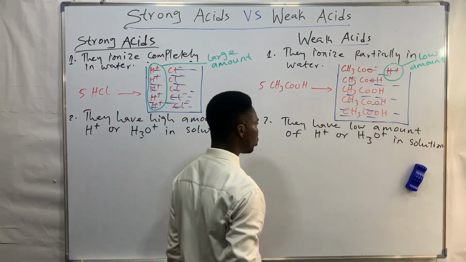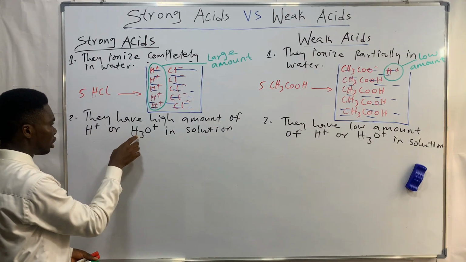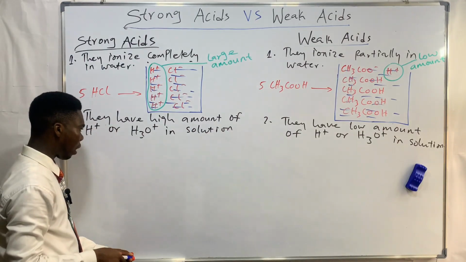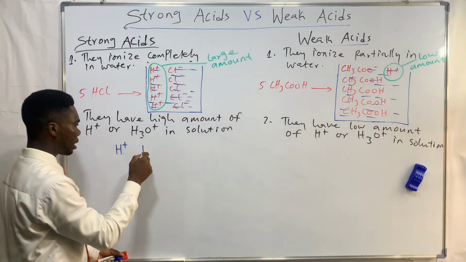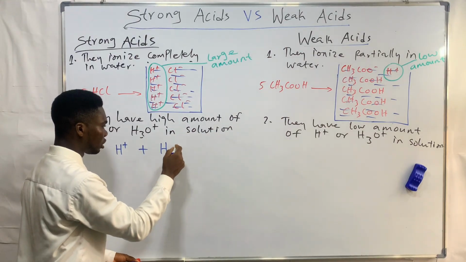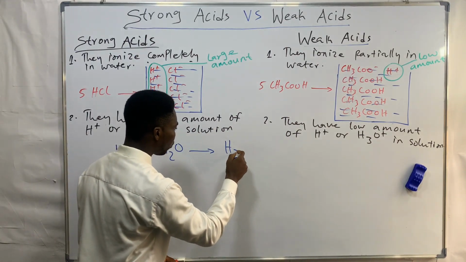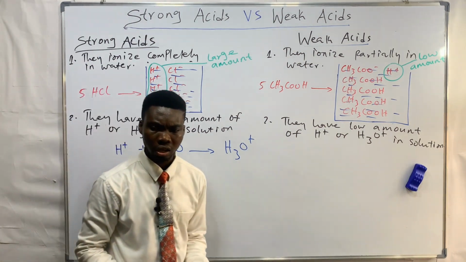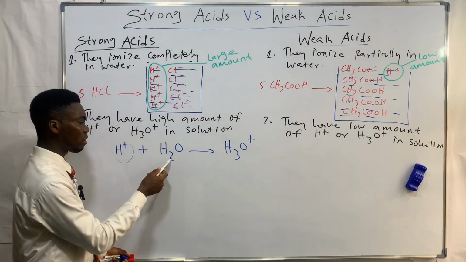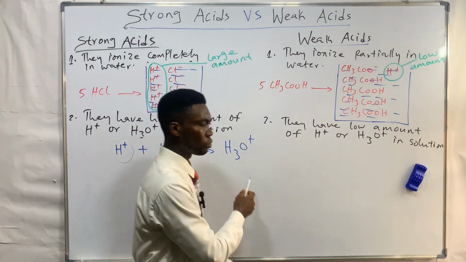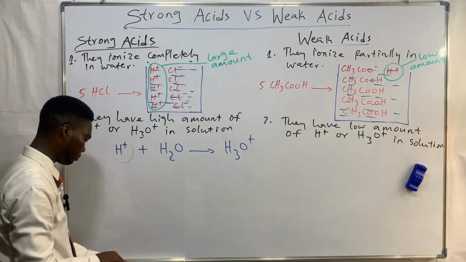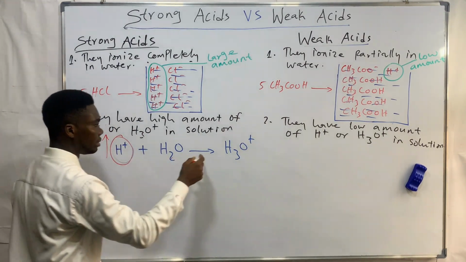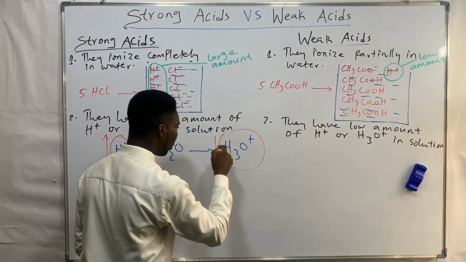Now, the reason why we could also say H3O+ in the place of hydrogen is simple. H+ does not practically stay in water. It will rather associate with a water molecule to form what is known as the hydronium ion. H+ does not remain solitary in water. So this H+ will associate itself with a water molecule to form the hydronium ion. Which means that if the hydrogen ion is high, there will also be a high amount of hydronium ion.